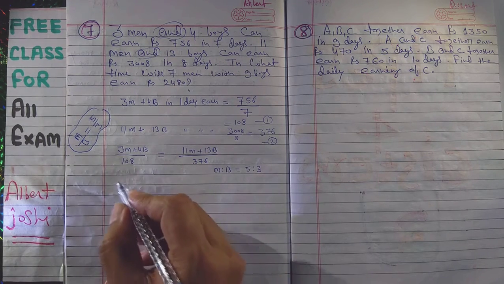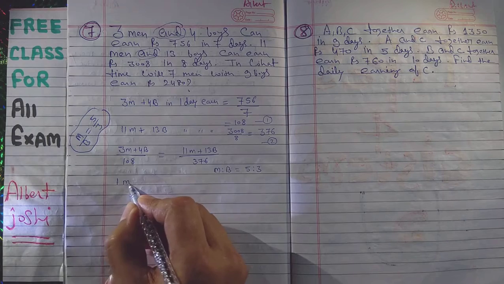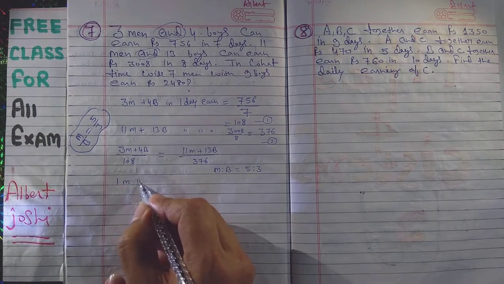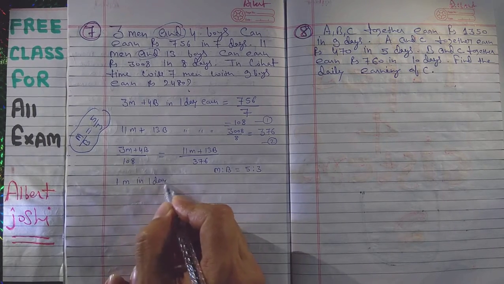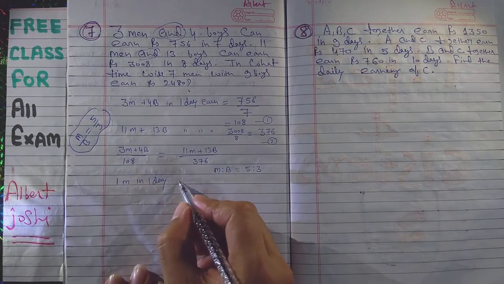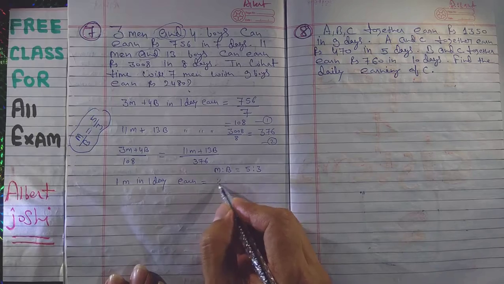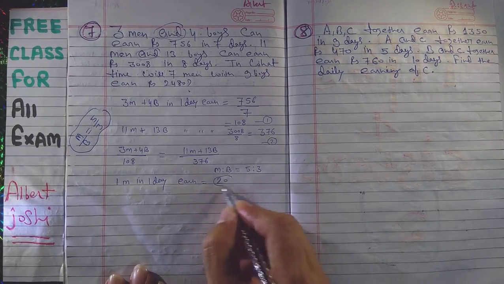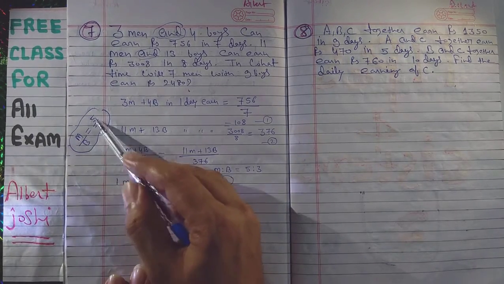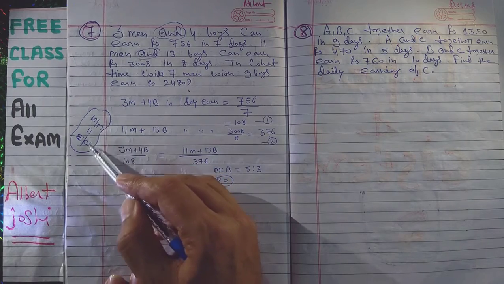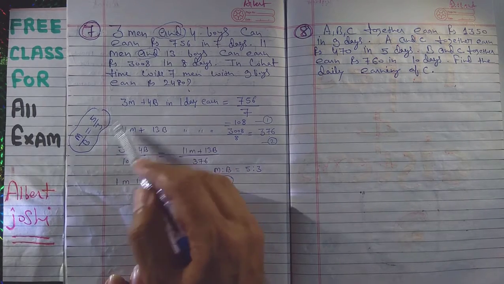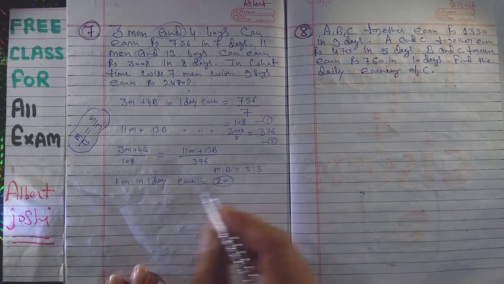Then you can get 1 man in 1 day, because this is for 1 day, earn rupees 20. How? M is equal to 5/3b, or b is equal to 3/5m.